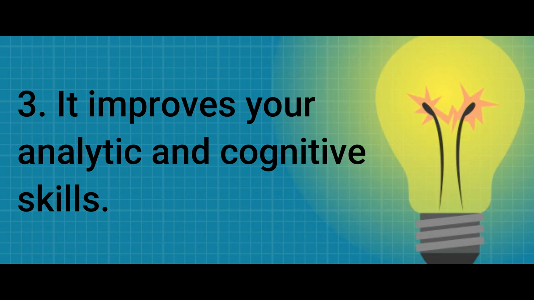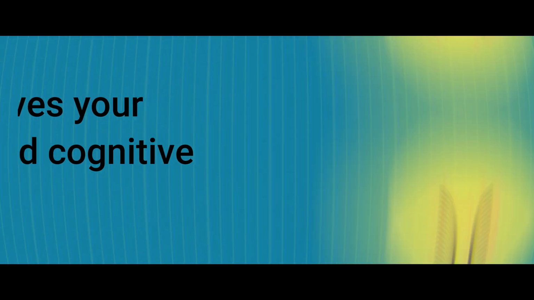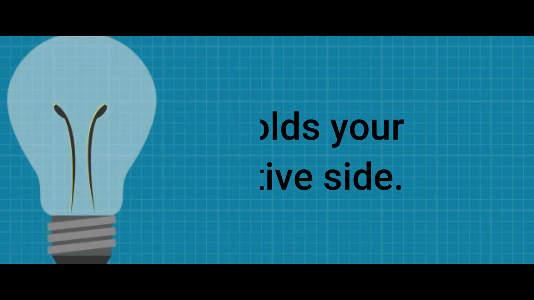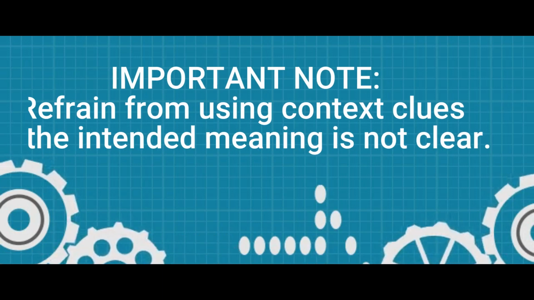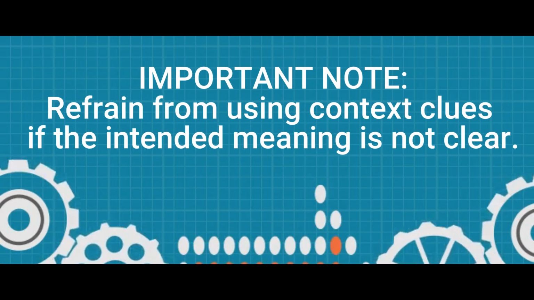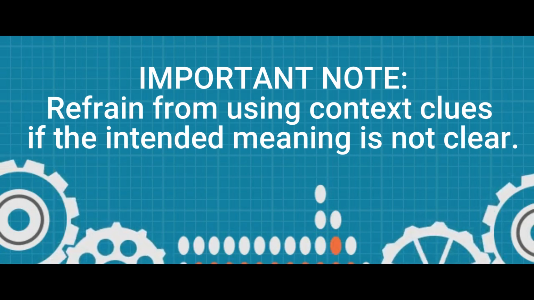Your mind processes the data you gathered from what you read. With this, you are giving your brain a good exercise through analyzing and interpreting information. And number 4, it molds your creative side. Through the use of context clues, you discover various ways to know the meaning of the unfamiliar word. Important note: refrain from using context clues if the intended meaning is not clear.